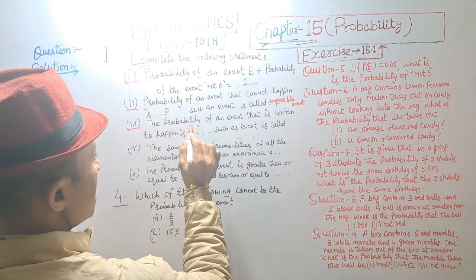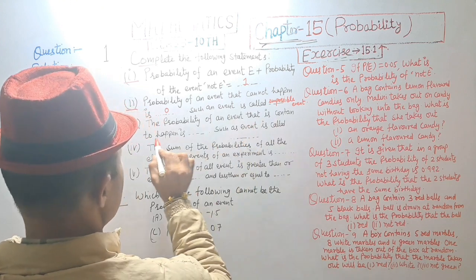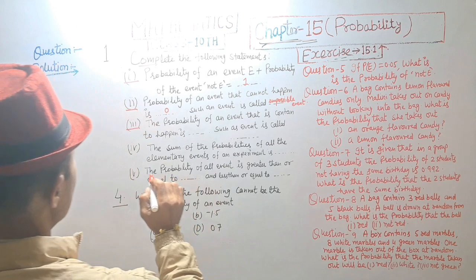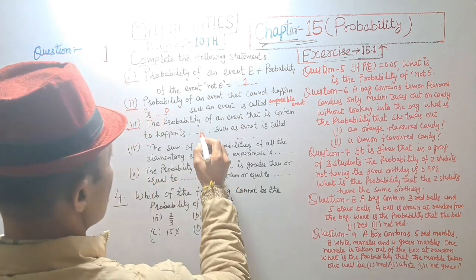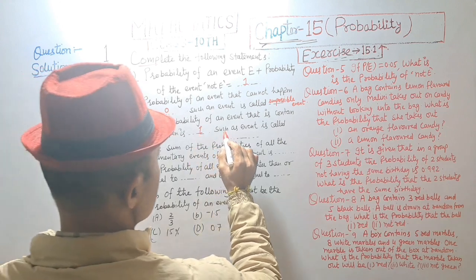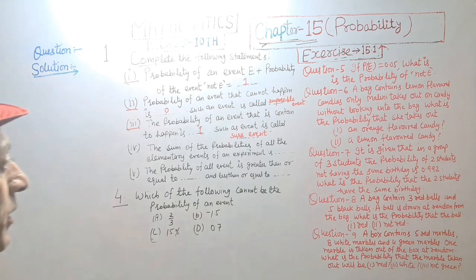Third, the probability of an event that is certain to happen is 1. Such an event is called sure event.